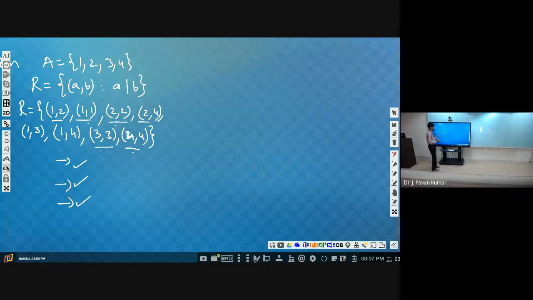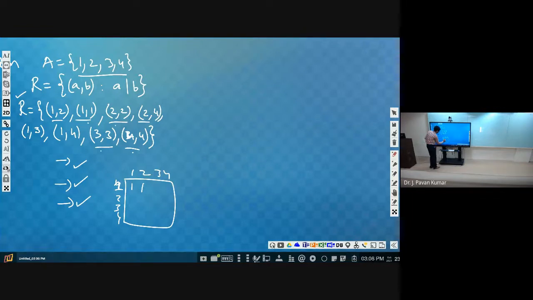Now, in general, any relation can be represented in three different ways. That is by using tuple representation like this. All the tuples we can specify. That is one representation. Second representation is by using matrix. That is we are having here 4 elements in the set. So all four rows we will be having like 1, 2, 3, 4. Next 1, 2, 3, 4. Then whether 1 is related to 1 or not, accordingly we will put 1. 1 is related to 2 or not?